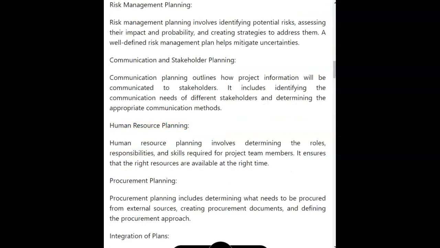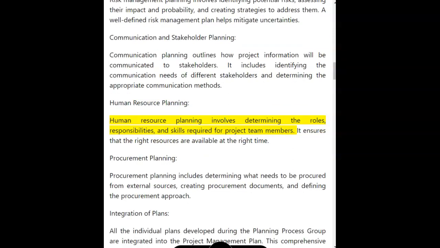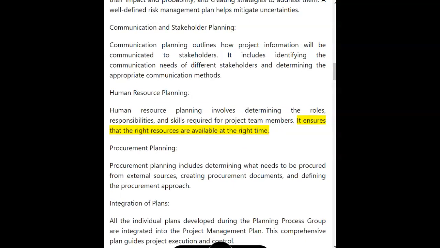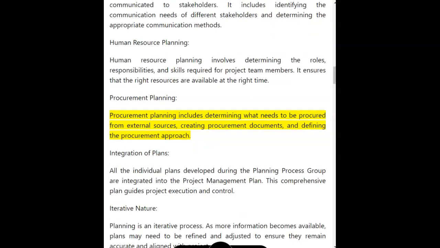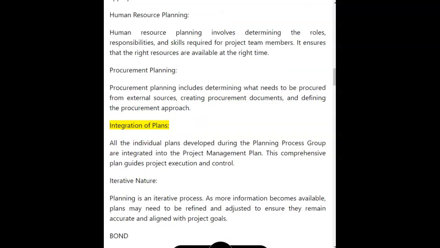Human resource planning. Human resource planning involves determining the roles, responsibilities, and skills required for project team members. It ensures that the right resources are available at the right time. Procurement planning. Procurement planning includes determining what needs to be procured from external sources, creating procurement documents, and defining the procurement approach.